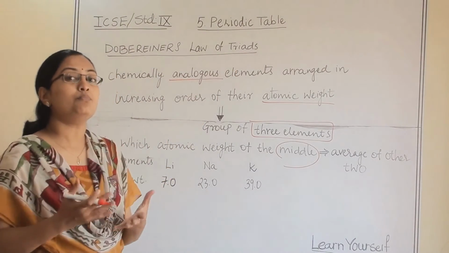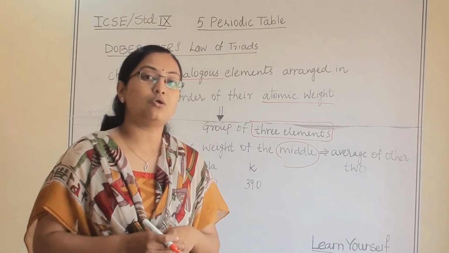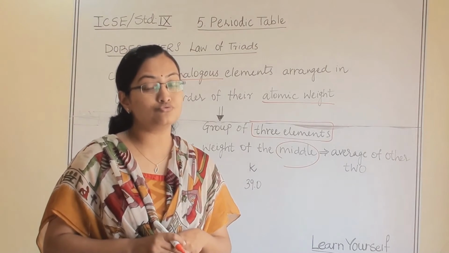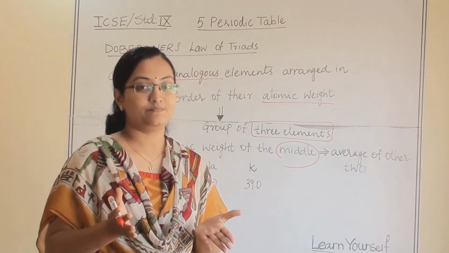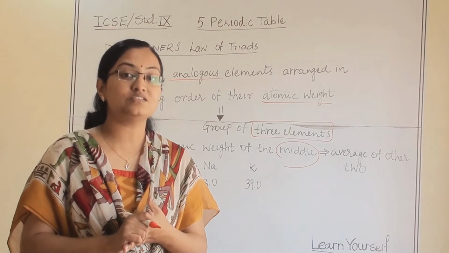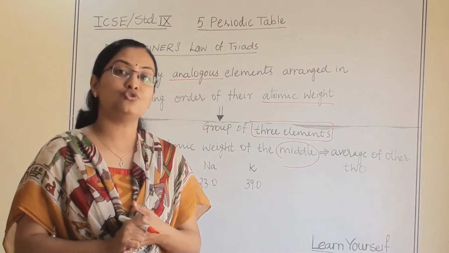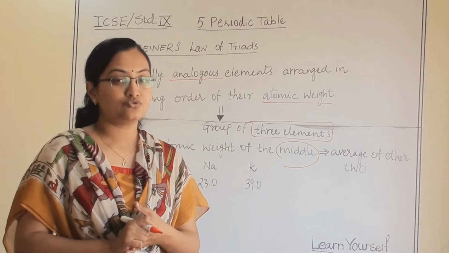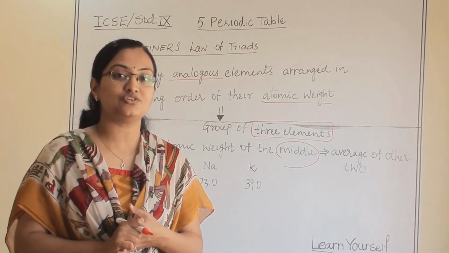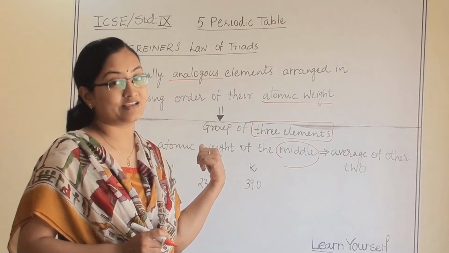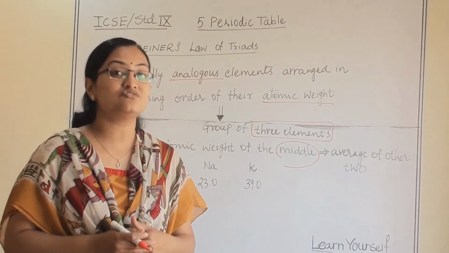But at some point of time, this law did not hold true for all the elements, and some of the triads which he had given were not chemically the same. So these two were the limitations because of which we have not accepted Dobereiner's triads.